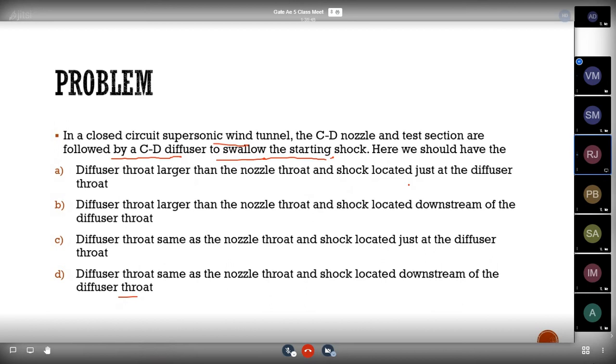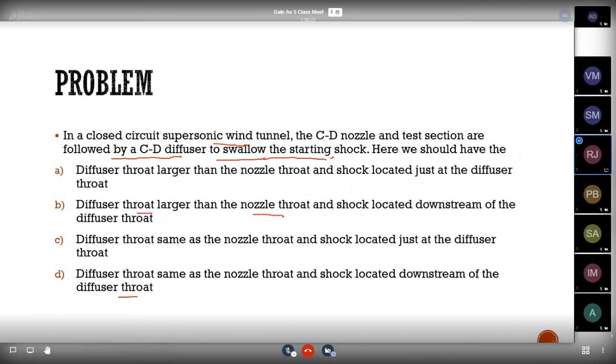In a closed circuit supersonic wind tunnel, the CD nozzle and test section are followed by a CD diffuser to swallow the starting shock. How does the starting shock get swallowed, and what should we have in the diffuser section? In order to swallow the starting shock, we need a diffuser throat larger than the nozzle throat.